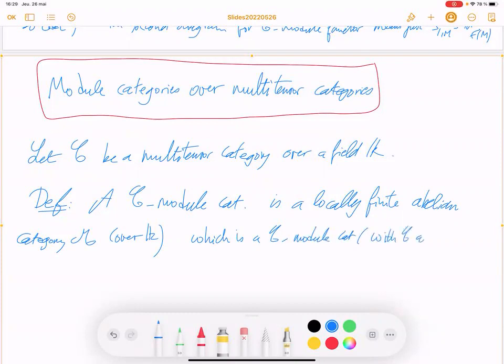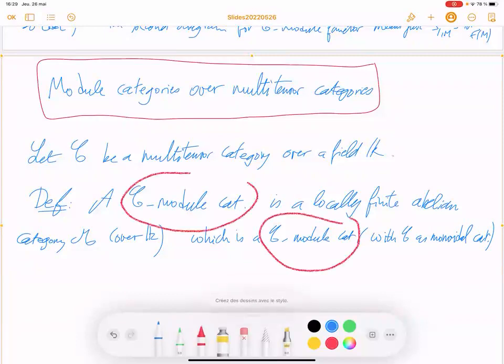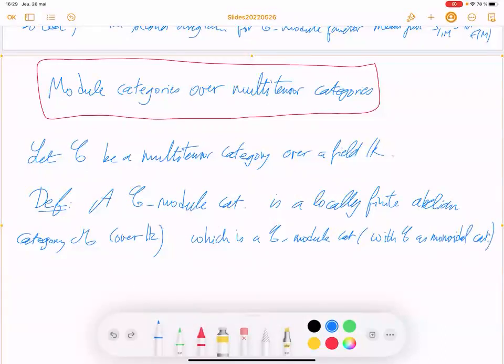This can look strange: you say a C-module category is a C-module category. So you have to be careful. Here C is considered as a multi-tensor category; here it's considered as a monoidal category.